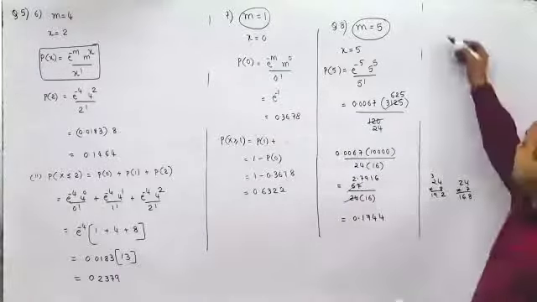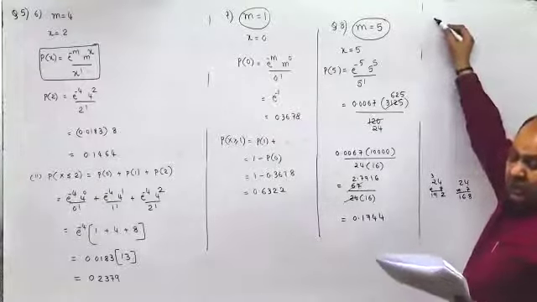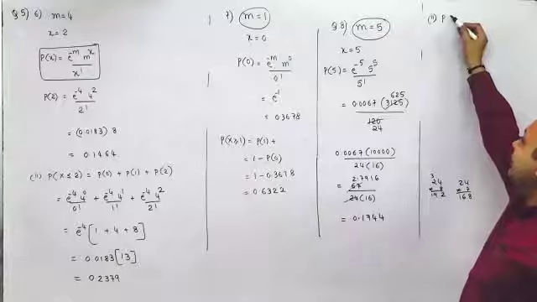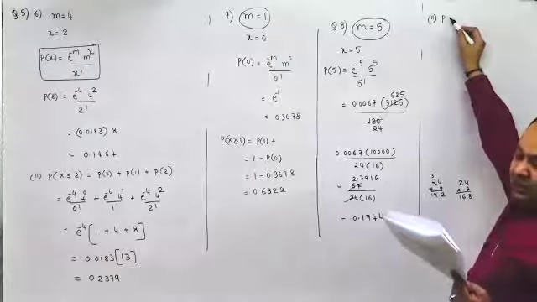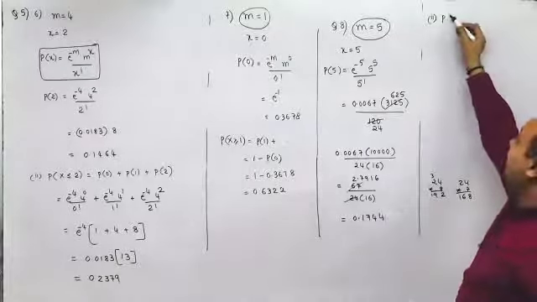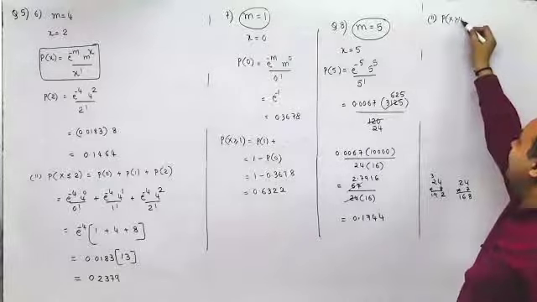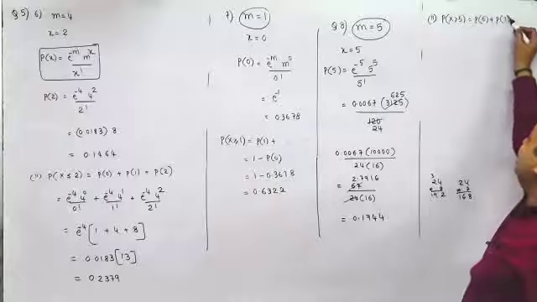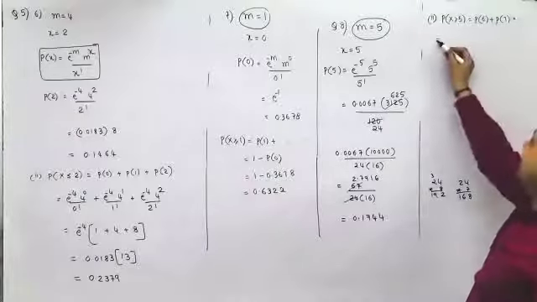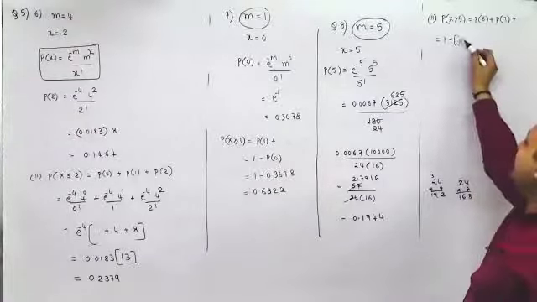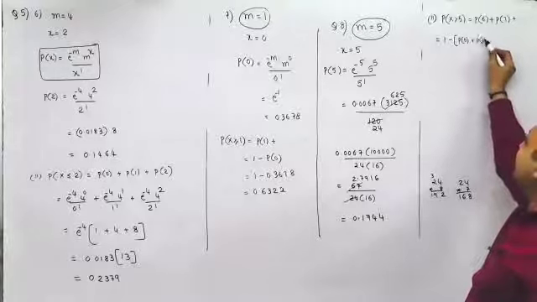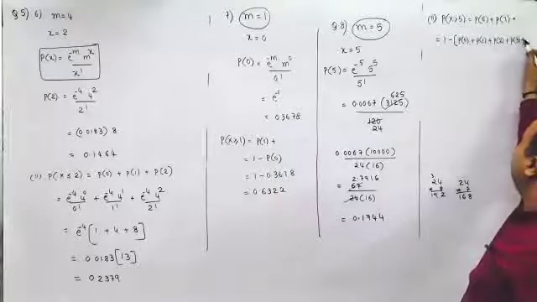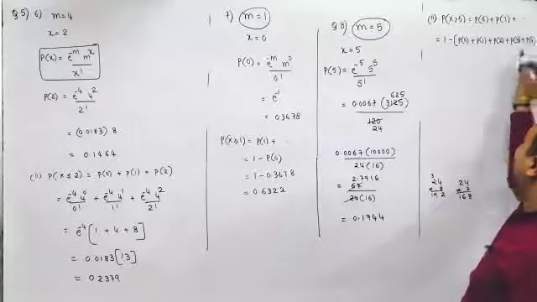Next, what is the case when there are more than 5 rats? So it can be 5, 6, 7, or I can say more than 5 rats. So 6, 7, and so on till infinity. This is 1 minus p of 0 plus p of 1 plus p of 2 plus p of 3 plus p of 4 plus p of 5.